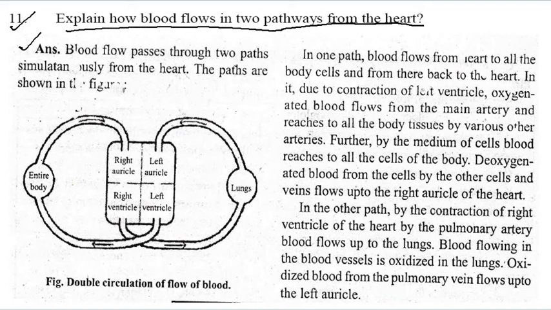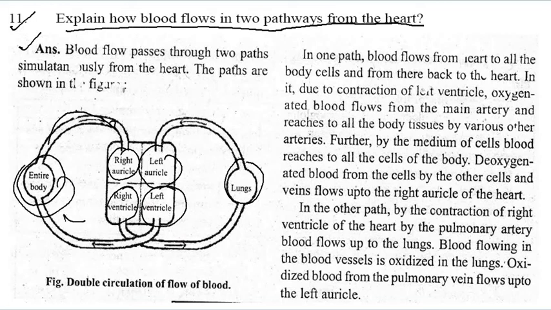The blood from the entire body comes here to the right auricle, then the right ventricle, and it goes to the lungs. Further it comes into the left auricle, then the left ventricle, and then goes to the entire body. So that is the process. You have to see this here. It is a double path.